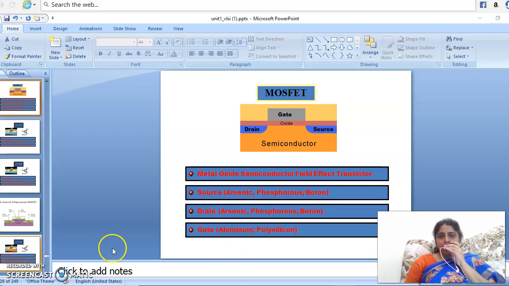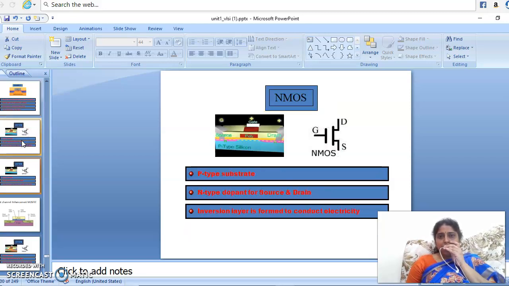So coming to the different types of MOSFETs, like NMOS and PMOS. So this is NMOS. In the NMOS, the channel is N type. Source and drain are of N type. Whenever a positive supply is provided, the electrons will flow from source to drain. A channel will be formed and electrons will be flowing.